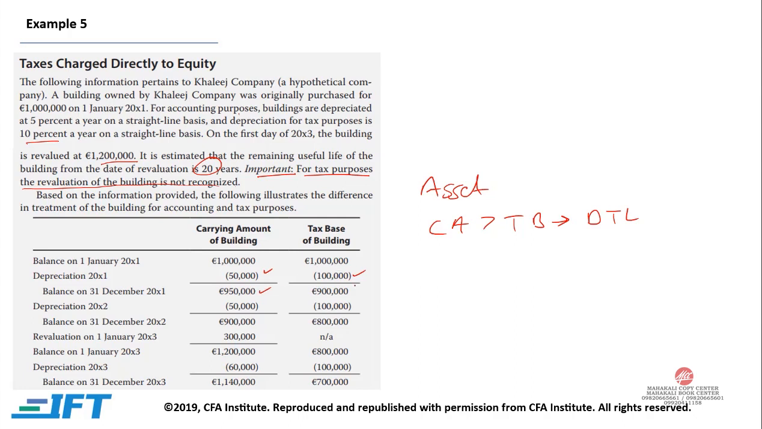This is your carrying amount. This is your tax base, again 50,000. Carrying amount is 900,000. 800,000 is your tax base. Now, revaluation is allowed in accounting books, so we add 300,000. So the value of the asset goes up to 1.2 million because it was revalued at 1.2 million at the end of 2003. So there is an increase of 300,000. It went from 900,000 to 1.2 million. And now the depreciation would be 60,000 because 5% of 1.2 million is 60,000, and this is your new carrying amount.